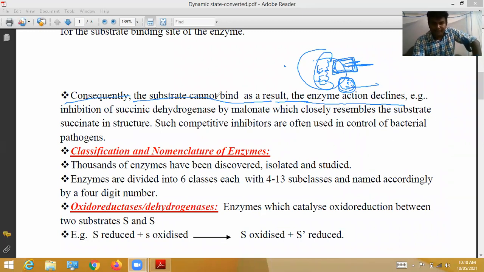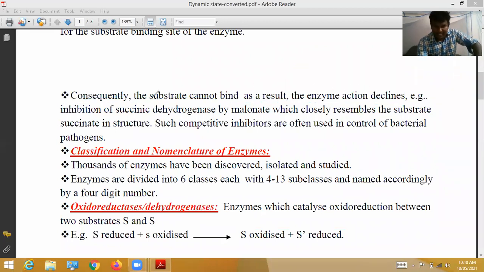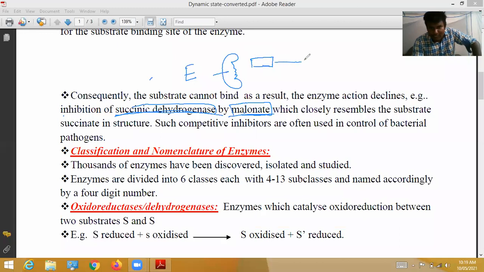For example, one example given here is the inhibition of the succinic dehydrogenase enzyme. This enzyme name mentioned here is succinic dehydrogenase. The inhibition of this enzyme's activity is by an inhibitor or chemical called malonate. This malonate inhibitor closely resembles the substrate. The substrate name is succinate.